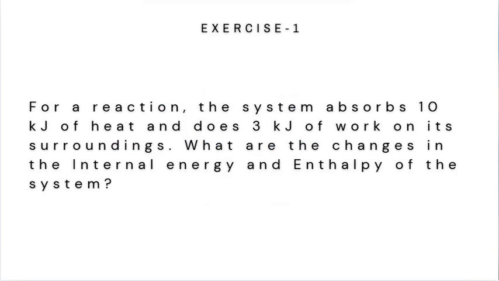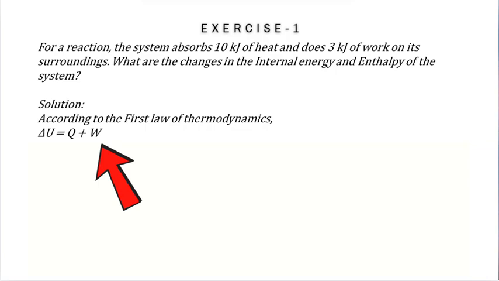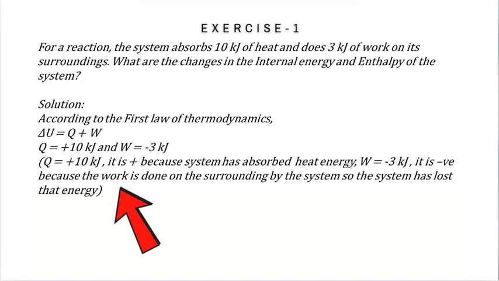Exercise 1. For a reaction, the system absorbs 10 kilojoules of heat and does 3 kilojoules of work on its surroundings. What are the changes in the internal energy and enthalpy of the system? According to the first law of thermodynamics, delta U equals Q plus W, where Q equals plus 10 kilojoules and W equals minus 3 kilojoules. Q is positive because the system has absorbed heat energy. W is negative because the work is done on the surroundings by the system, so the system has lost that energy.